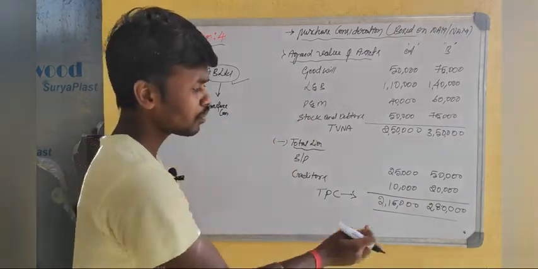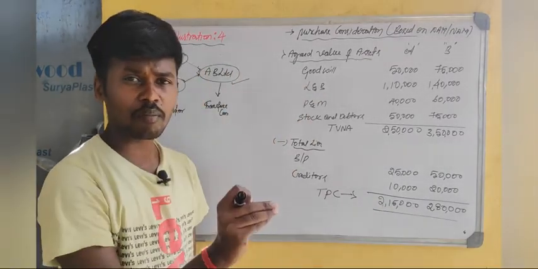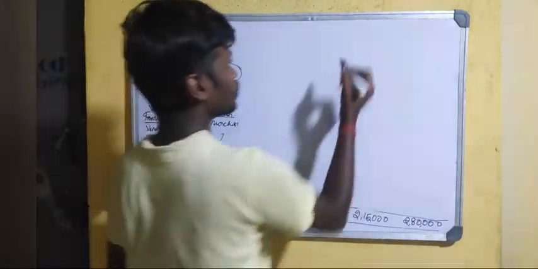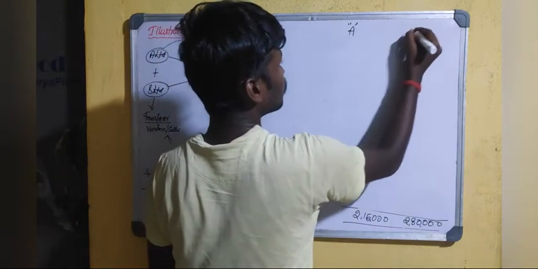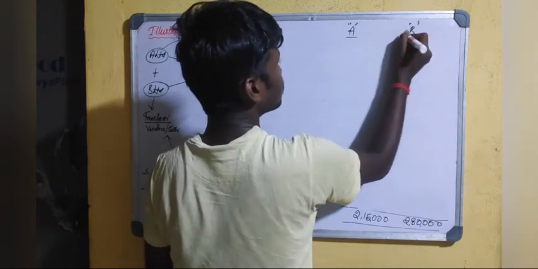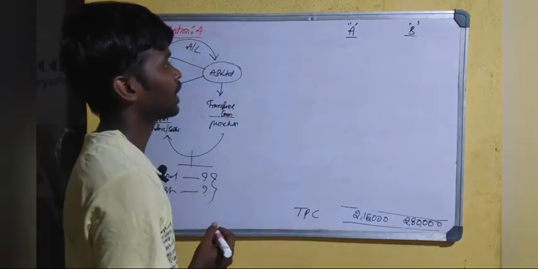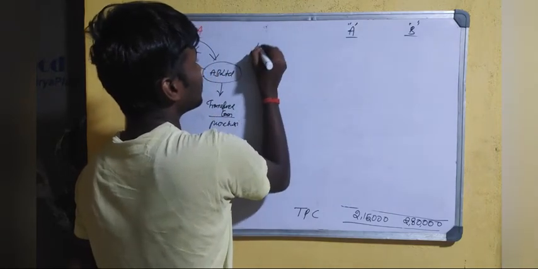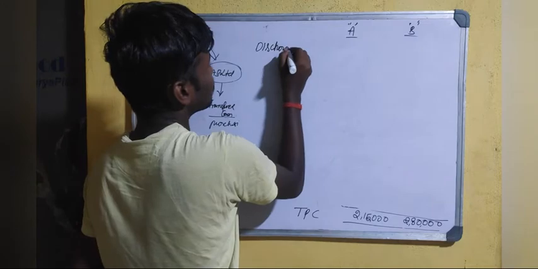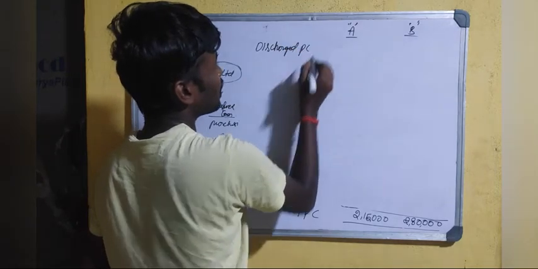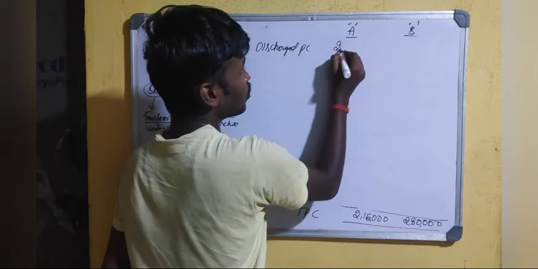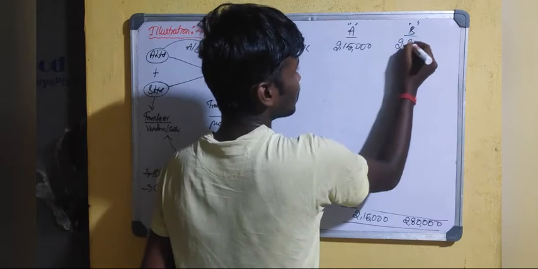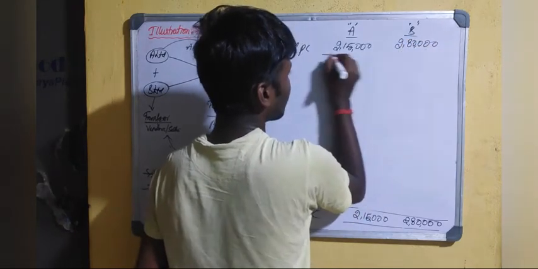Let us calculate. Okay, see, there are two transferor companies. The transferee company discharged PC, that is how much? 2,15,000 to A company and 2,80,000 to B company.